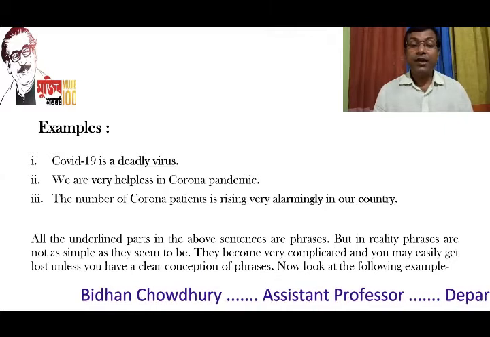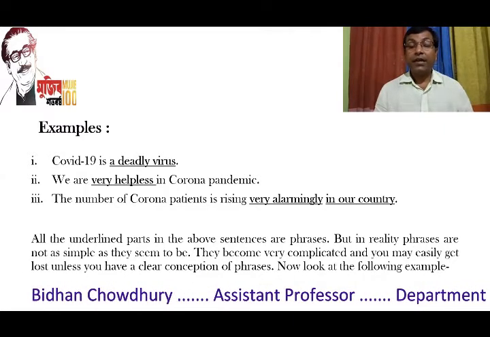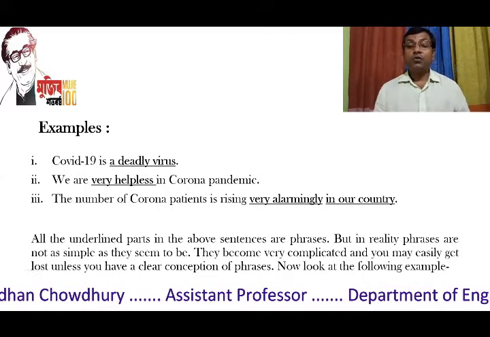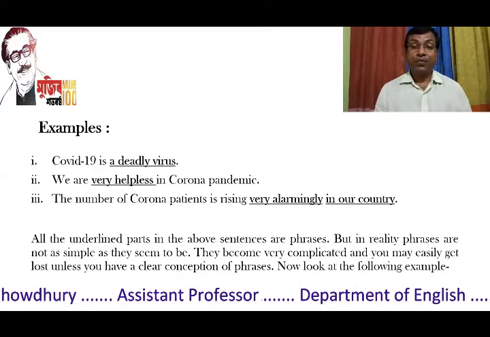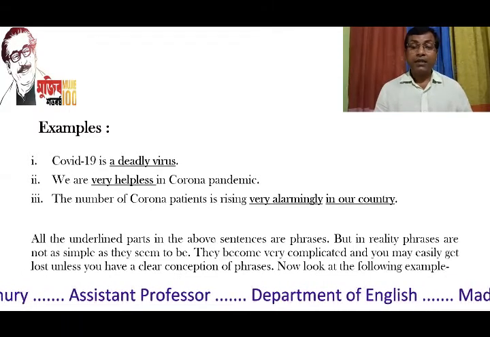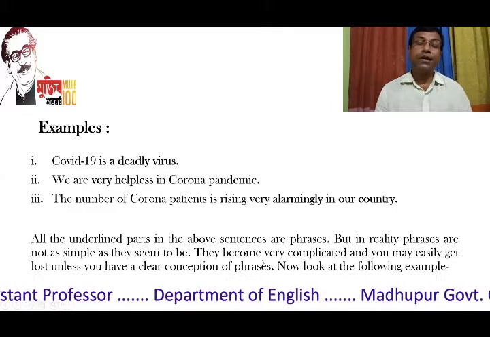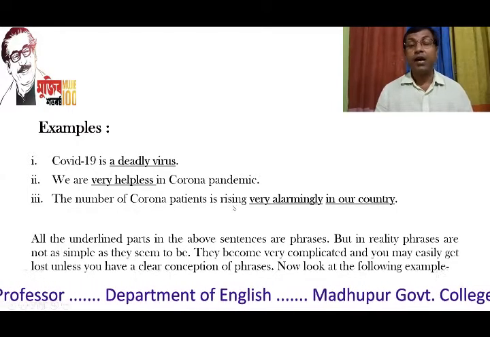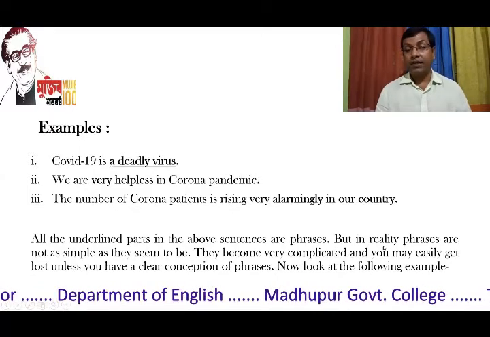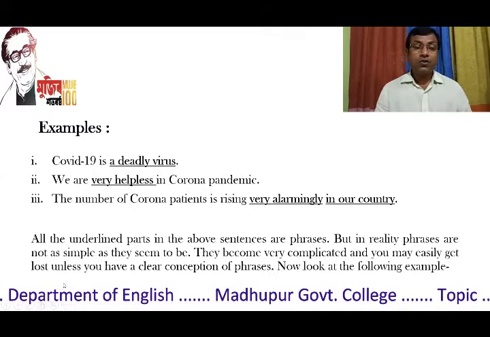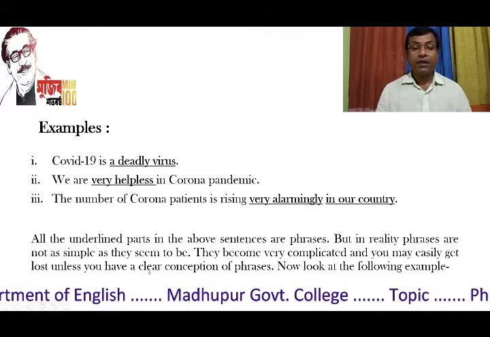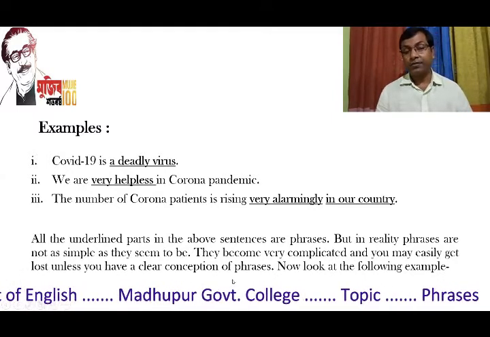They are really very easy to identify. Actually, the fact is not the same. Sometimes it becomes very complicated to identify a phrase. You may easily get lost unless you have a clear conception of phrases.